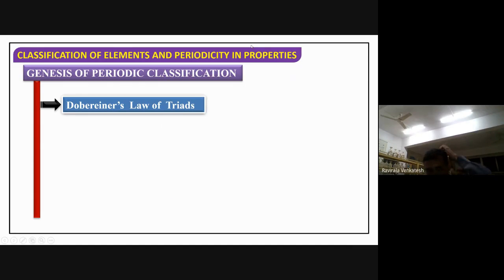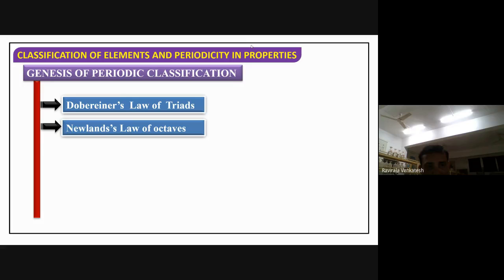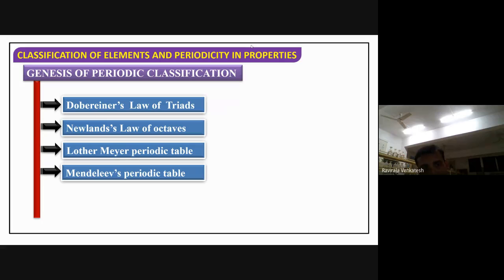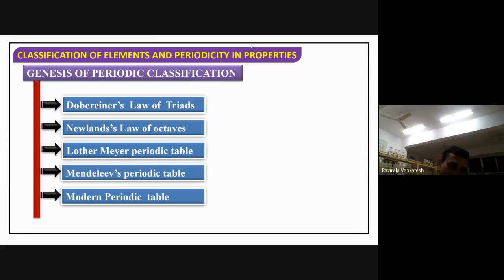First one, you have studied in the 10th class: Dobereiner's law of triads. I won't explain this one. So the first classification is Dobereiner's law of triads, which you have already studied in the 10th class. Newlands' law of octaves, like Sa Ri Ga Ma Pa, is the second. Next, the Lothar Meyer periodic table, next the Mendeleev periodic table, and now we are studying the modern periodic table. All these you have seen in the 10th class.